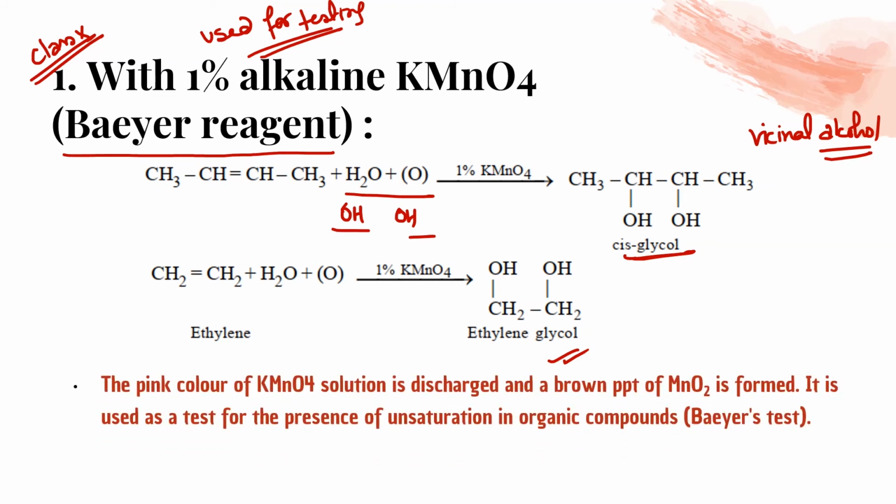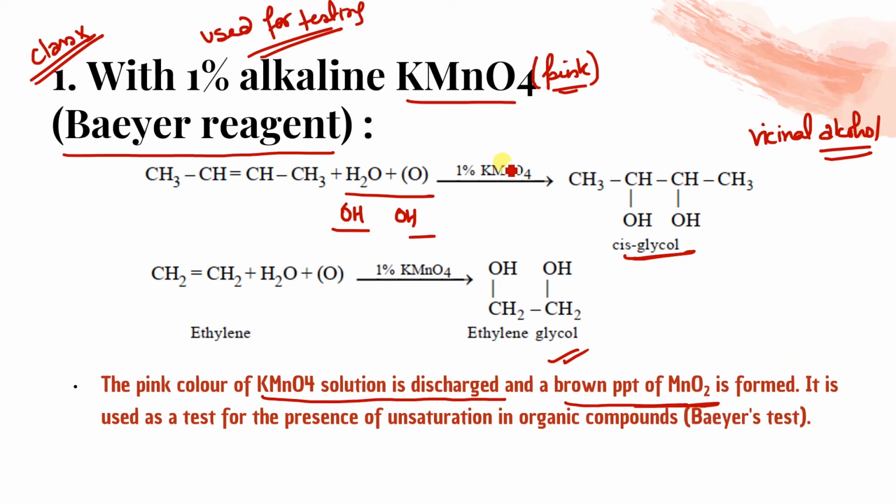The pink color, or how we use it for testing, as I told you: it is used for testing because KMnO4 is pink in color, or we can say magenta. When it reacts with any alkene, its double bond goes off, that means it reacts with this. Hence the pink color will be discharged, it will vanish, and it will convert into a brown precipitate of MnO2.